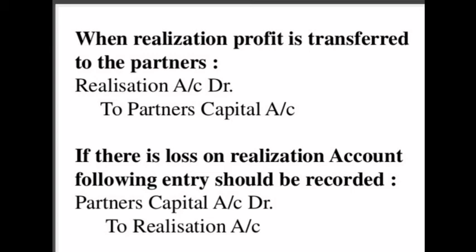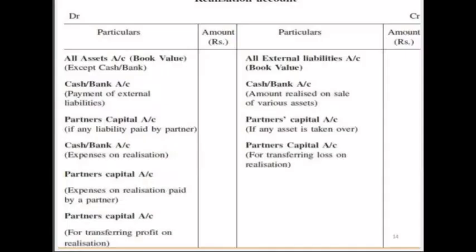After this, we have to total the partner's capital account, and whatever balance comes in, that balance we have to transfer to cash and bank account as a final settlement. Here we complete the journal entries. Now we will move on to ledger account. We have to prepare a ledger account.